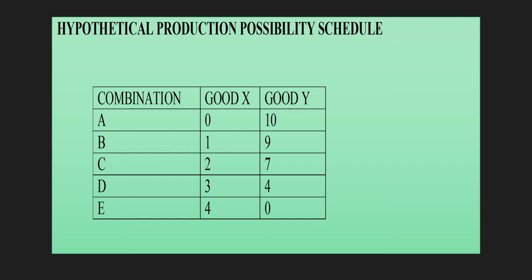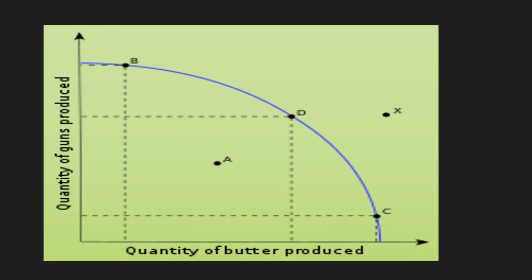Now possibility combination C says if you want to increase one more unit of good X, we need to sacrifice two units of good Y. D says if we want to produce one more unit of good X, we are again going to sacrifice 3 units of good Y. So to produce any good further, we need to sacrifice the other good. That is the combination of possibilities on the production possibility curve.